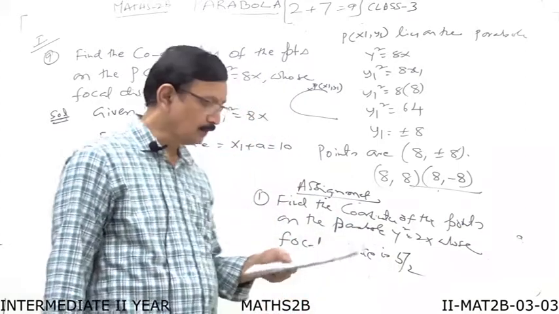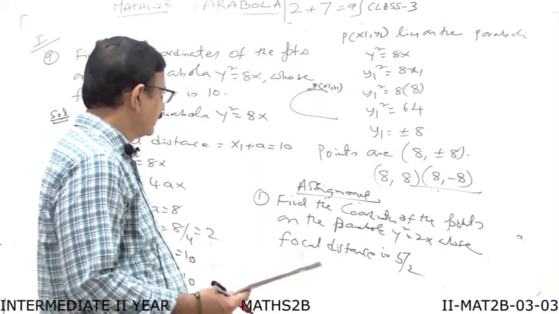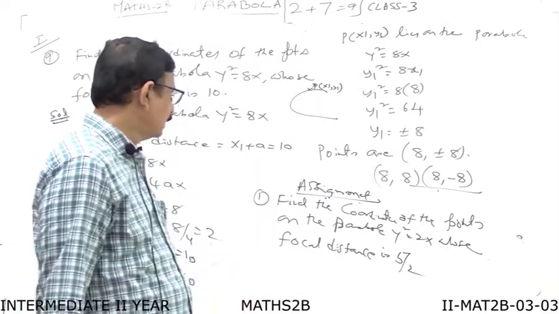Same model lo undi kada idi kuda, focal distance is 5 by 2. So same procedure, same formula. So this we can take it for assignment problem.